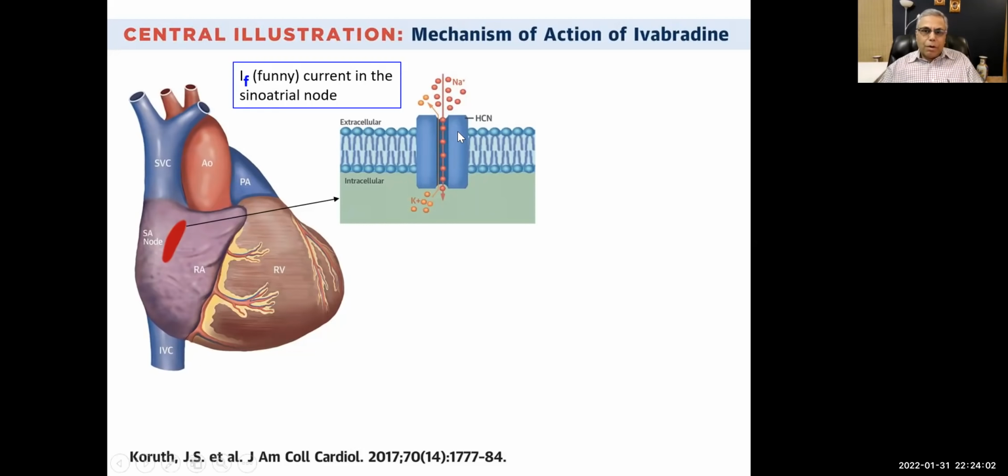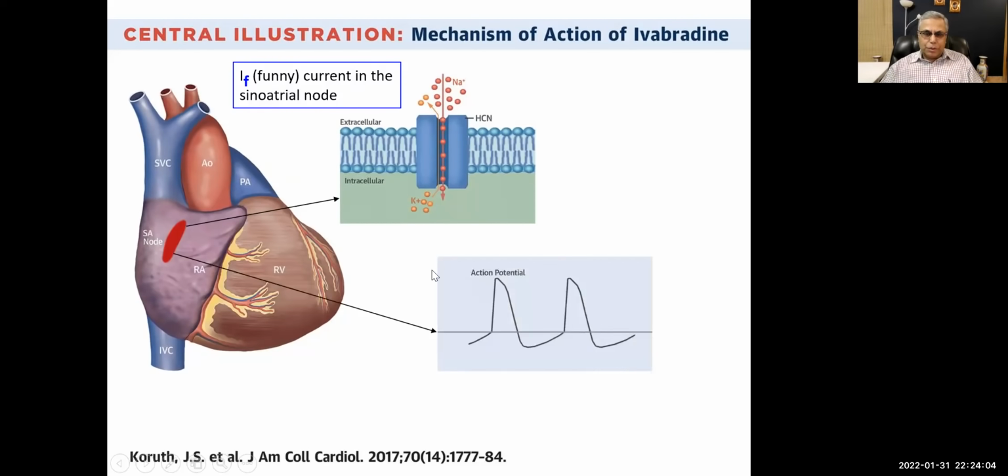Now, when we block these funny sodium channels, see this. Let me show you once again. What I explained just now was the action potential in the cardiac muscle. It is a little bit different in the SA node, because the upward spike is due to calcium channels.